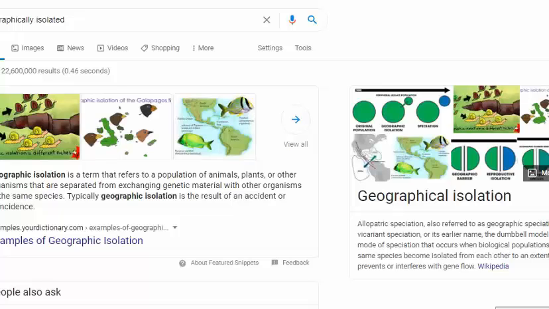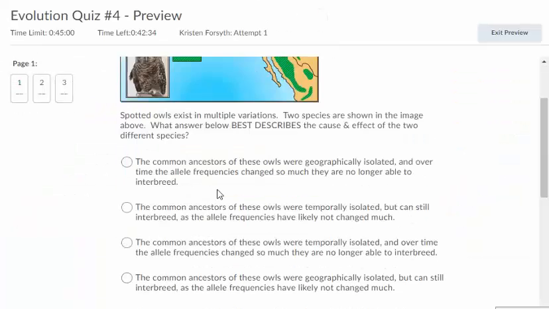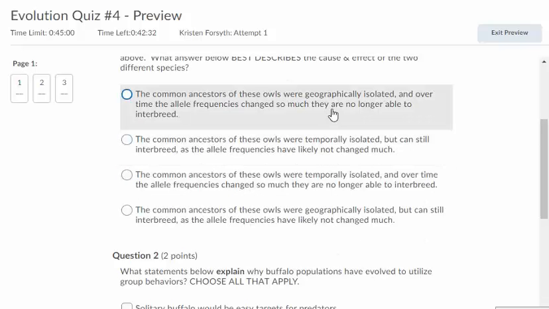Let's see what that means. Geographically isolated refers to a population of animals, plants, or other organisms that are separated from exchanging genetic material with other organisms of the same species. Typically, geographic isolation is a result of an accident or coincidence. Oh, okay, so let's go back to my quiz. Definitely not temporal isolation, but it probably is going to be geographic.